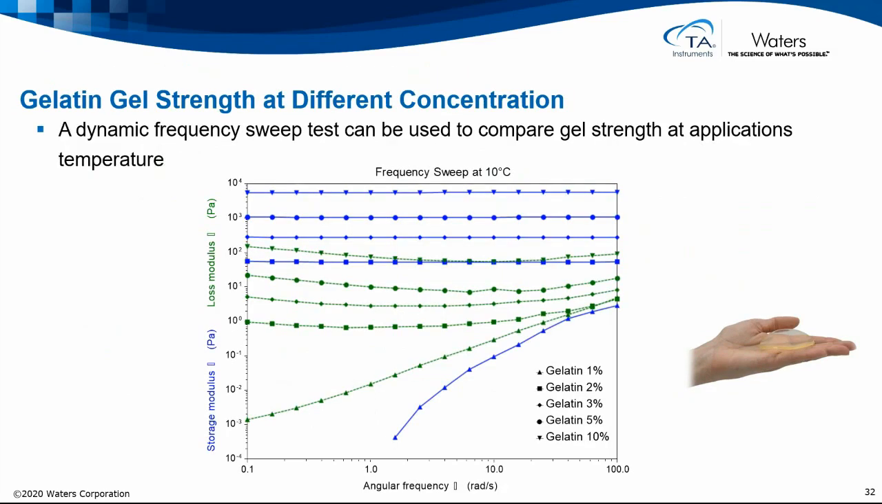It's not surprising that gel strength might depend on concentration, as dynamic frequency sweep tests can be used to compare gel strength at the application temperature, in this case 10 degrees, where with increasing amounts of gelatin we can see a firmer gel being formed. At 1% it's actually a liquid, never formed a gel, but at higher increasing percentages we see a gel formation with frequency independent results and higher magnitudes of G prime, the storage modulus.